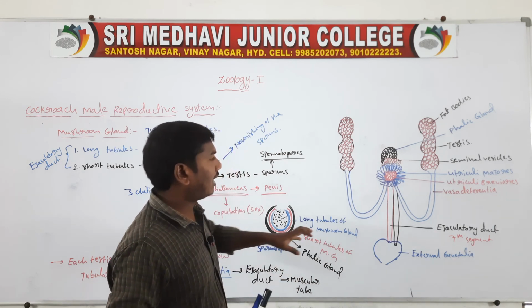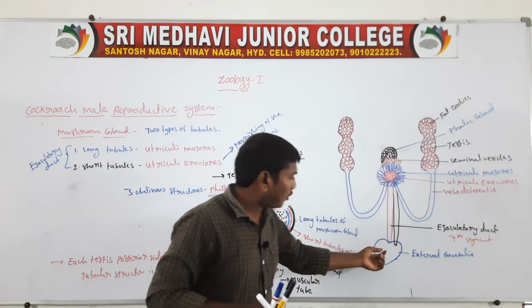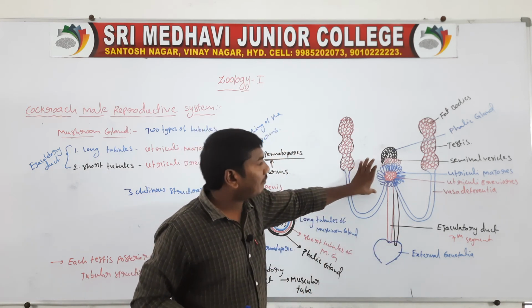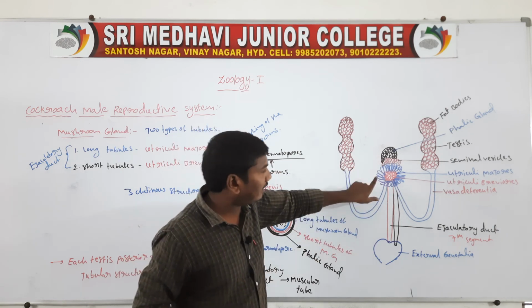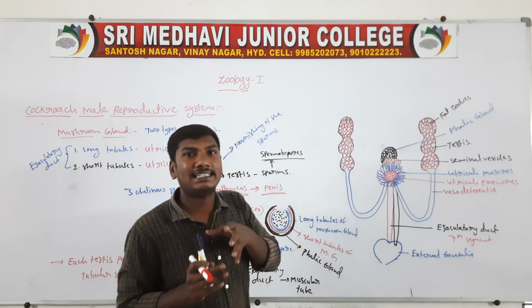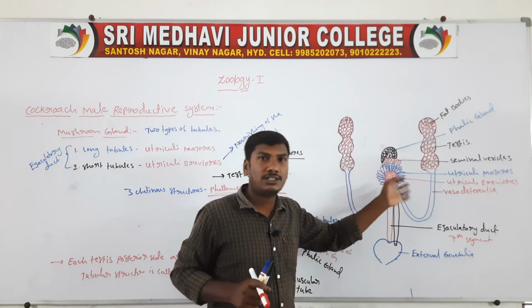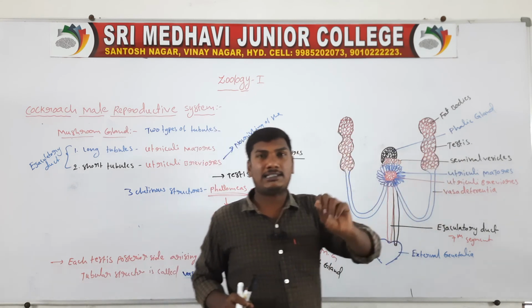Next one, the ejaculatory duct is a muscular organ. It opens to the external genitalia, the gonophore. Next one, the mushroom gland. The mushroom gland is the shape of a mushroom, so this gland is called the mushroom gland. It contains two types of tubules: the long tubules and the short tubules. The long tubules are called utriculi majores.